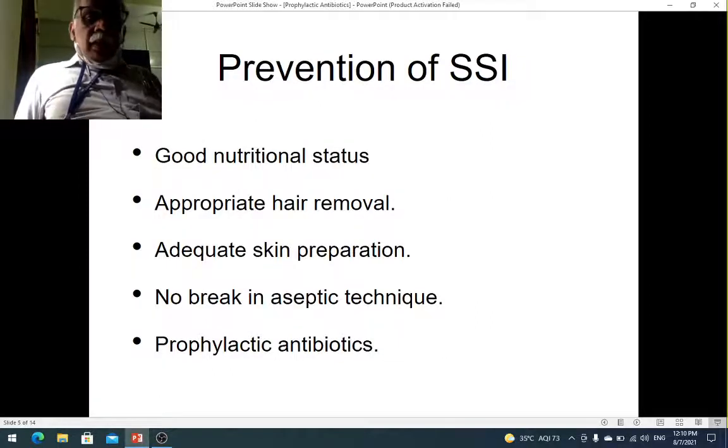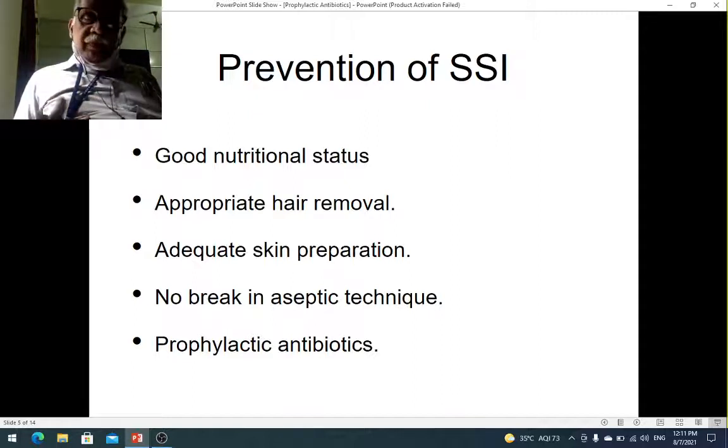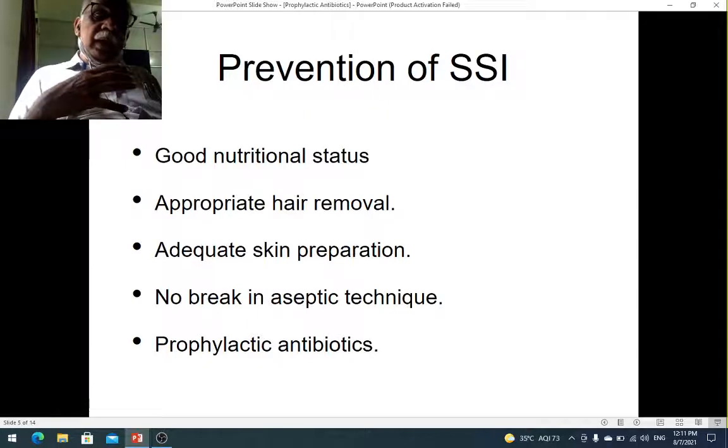Now, what are the factors which you have to consider to prevent a surgical site infection? Obviously, the patient should be in good nutritional status, neither undernourished nor obese. When you remove hair, it should be done properly. That is, you should not shave it. You should use either clippers or depilate the hair, and there is no need to remove hair in the whole abdomen.